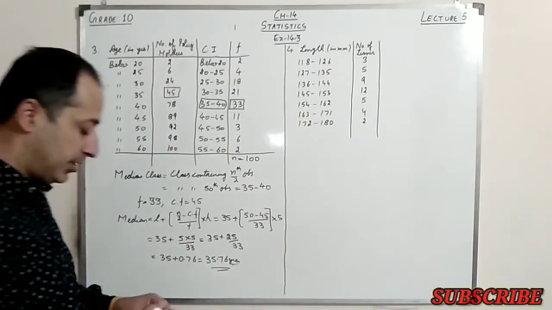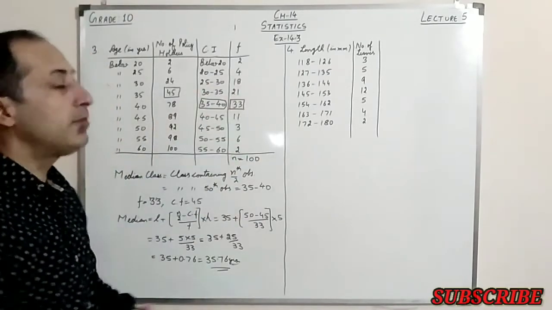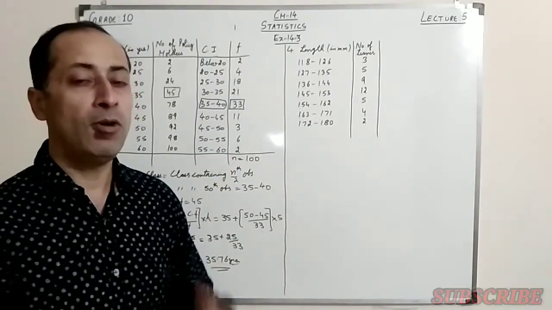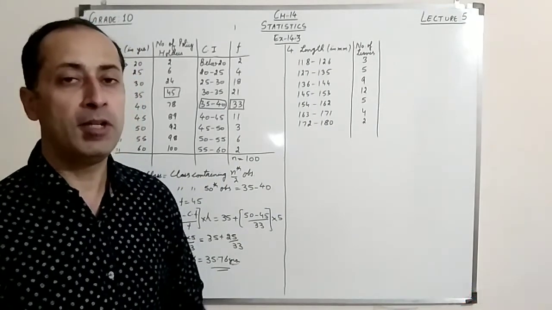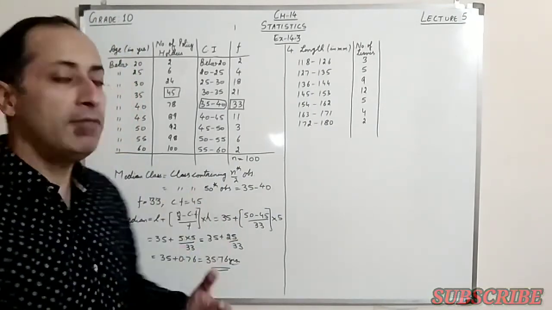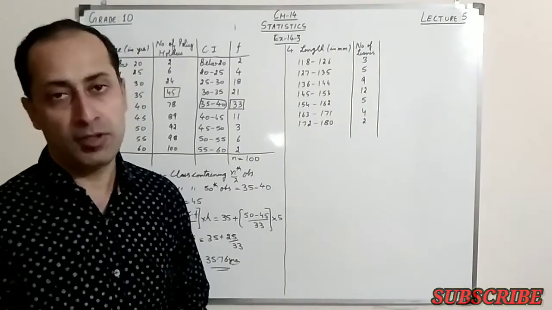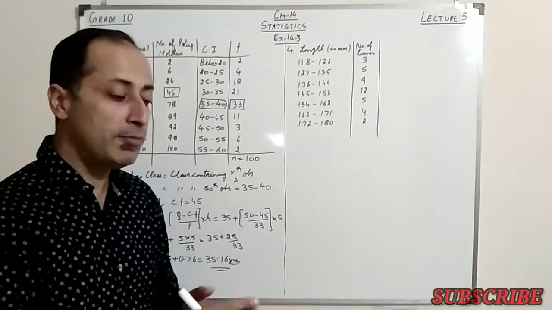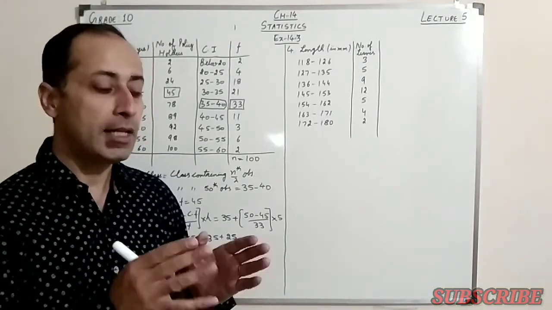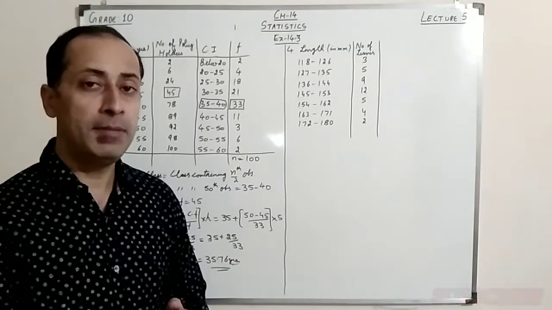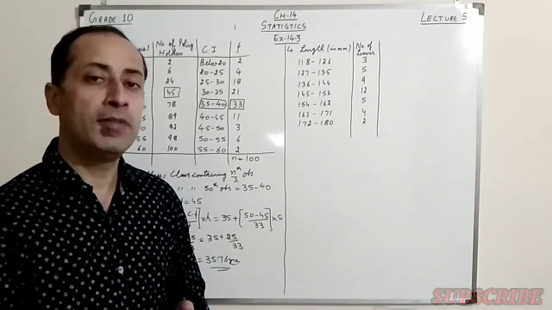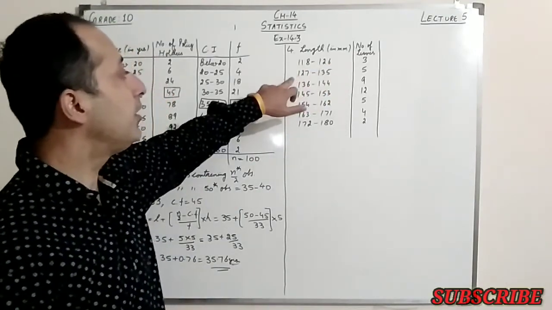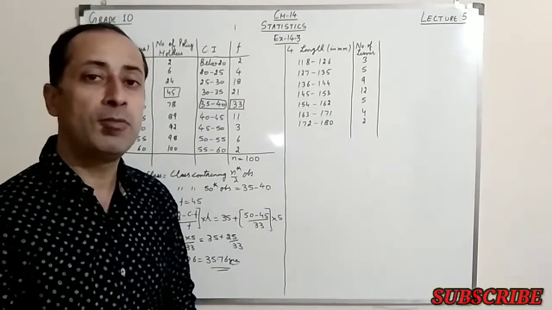You can see in this question, the intervals which are given to me are not in the continuous form, they are discontinuous. The upper limit of one interval is not equal to the lower limit of the next interval. So our first step would be to make the intervals continuous. And as you learned when I taught you mean, to make the interval continuous, we take the difference of the upper limit of one interval and the lower limit of the next interval. In this case, the difference comes out to be 1.